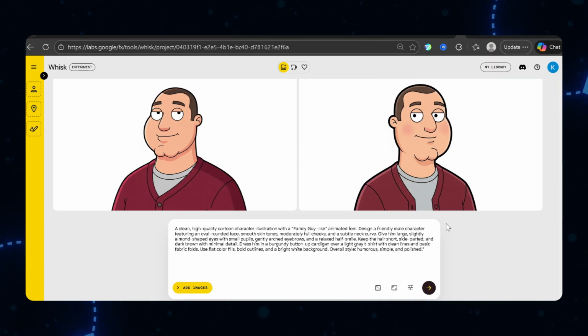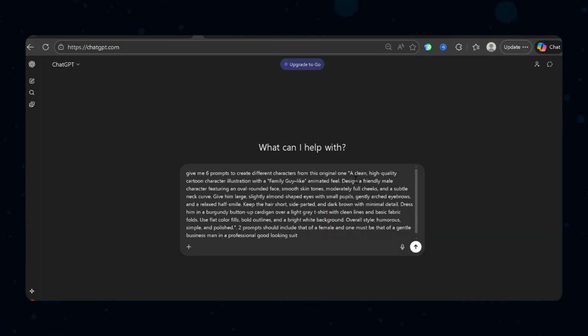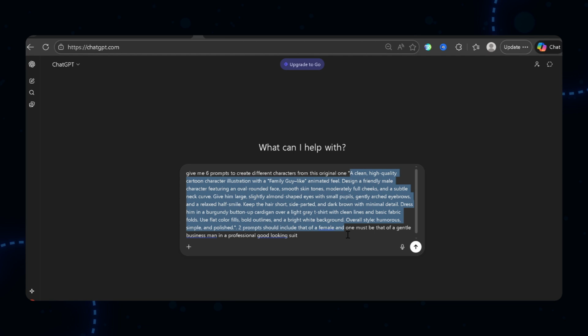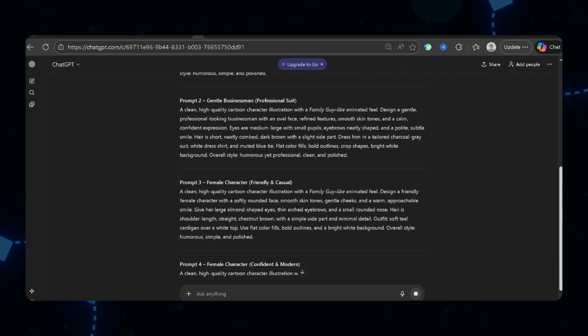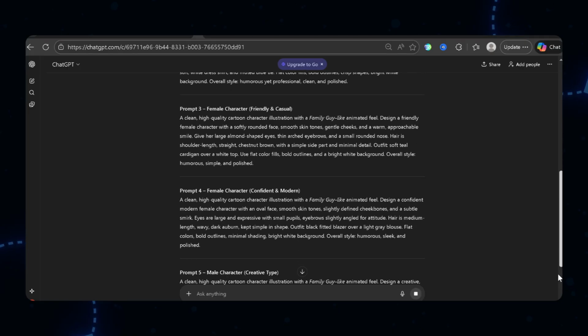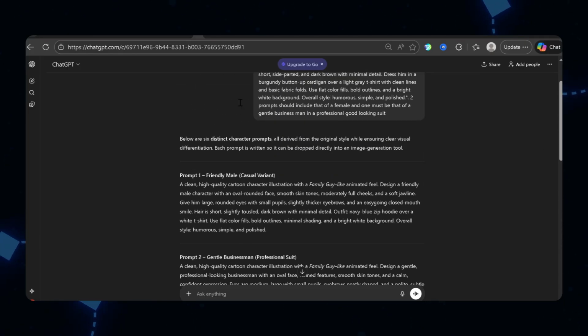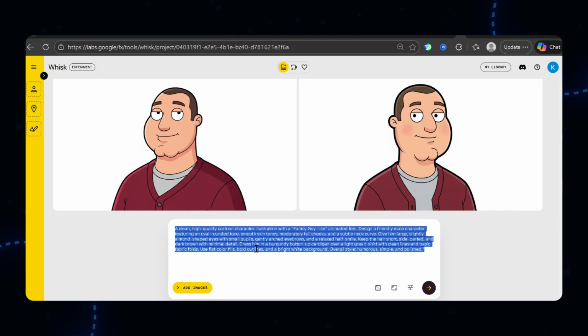If you want multiple variations to choose from, paste the same prompt into ChatGPT and add this instruction. Generate 5 variations of this character with different clothing styles, skin tones, and age ranges, but keep the same art style and vibe. ChatGPT will give you options. Pick the one that feels right for your brand. The key here is specificity. The more detailed your prompt, the better your results.